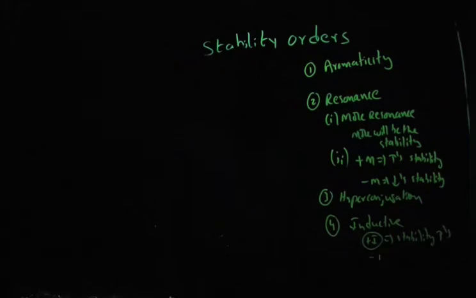If a carbocation contains a minus I group, it means stability is going to decrease. These are the first major factors. There are four major factors you should try to apply while discussing the stability order question of carbocation. Okay, let's discuss one classic example again to combine all these factors.